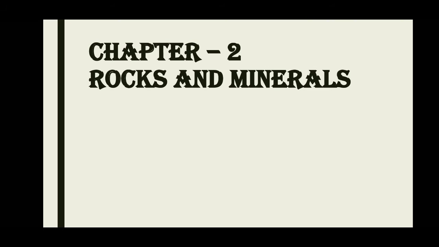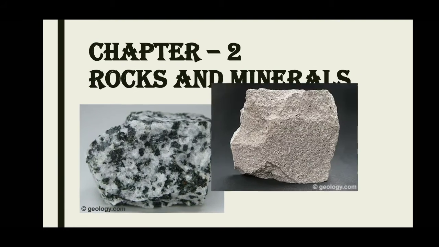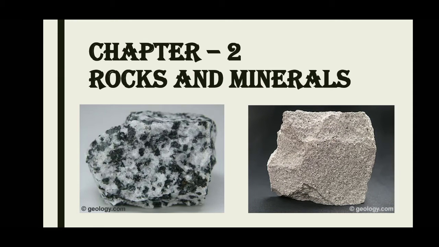Today we will be learning chapter 2, rocks and minerals. So let us first understand the meaning of the words rocks and minerals. Minerals are basically the chemicals which occur naturally, and rocks are the substance which are made from these minerals.